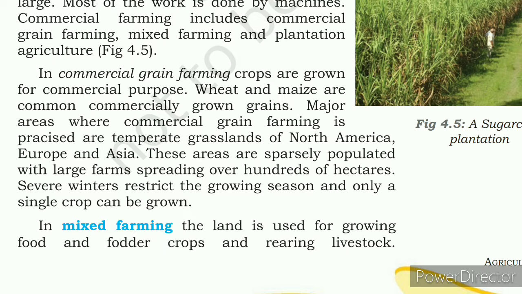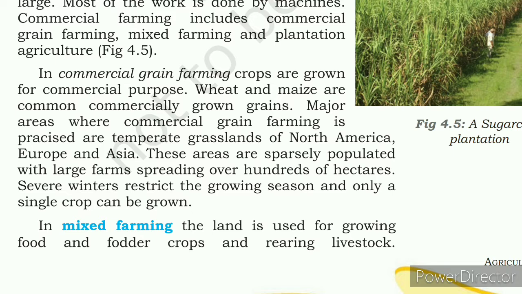Basically, intensive agriculture, which we have already discussed, is only for the survival of the farmer's family. But commercial farming is the opposite of that. It is for selling in the market, right? Wheat and maize are the commonly grown commercial crops.